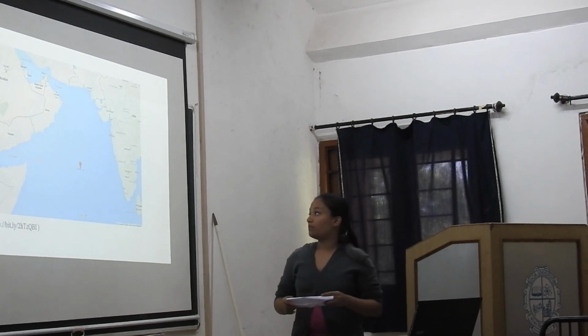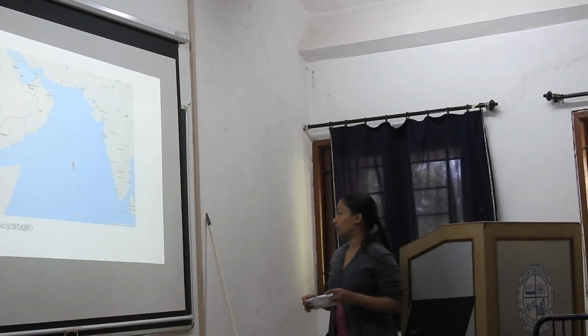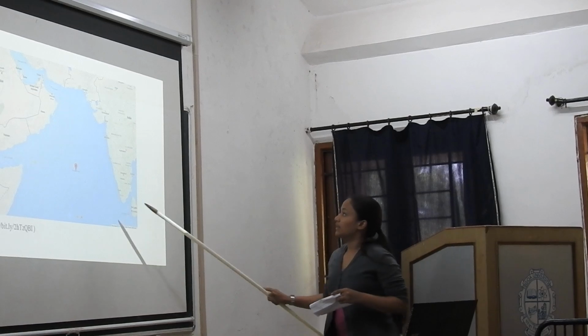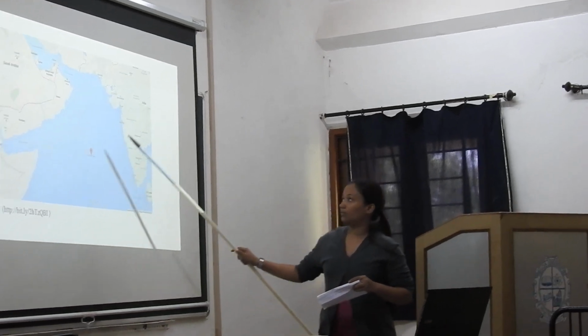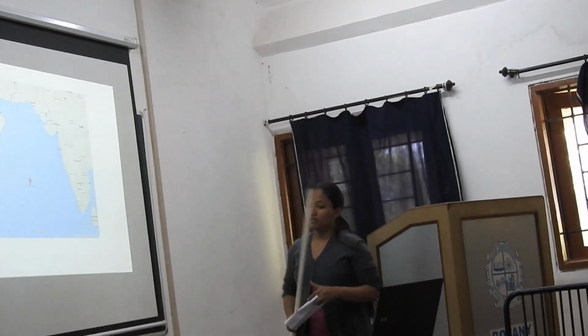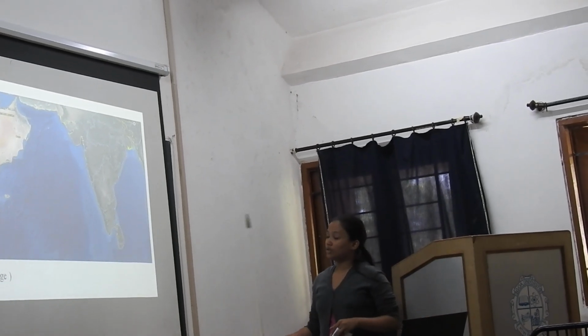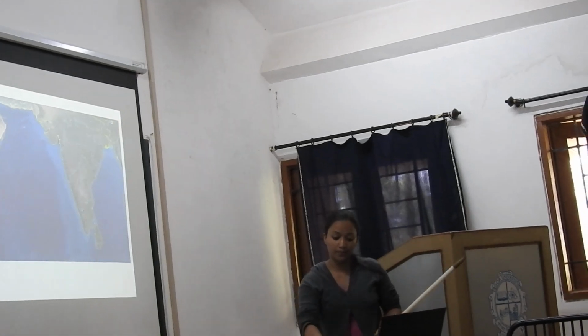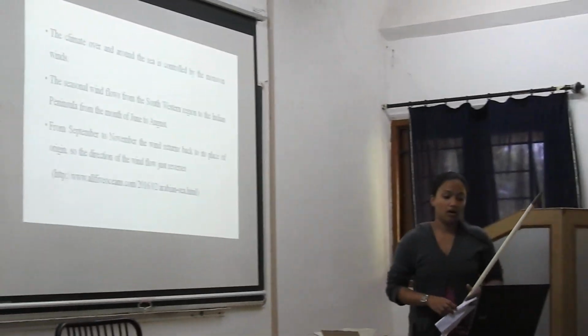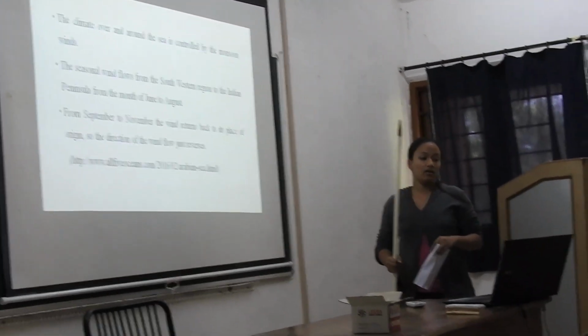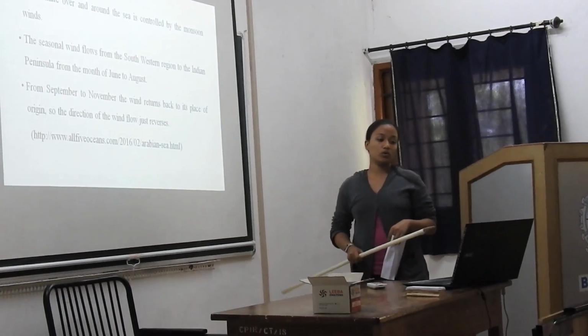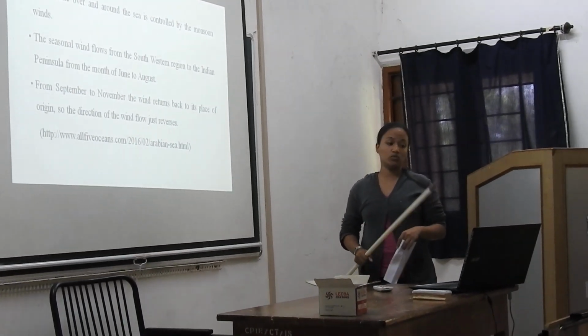So this is the map showing Arabian Sea location, and these are the countries which share boundary with Arabian Sea. This is the Google Earth image of Arabian Sea. So climate over and around the sea is controlled by the monsoon winds.